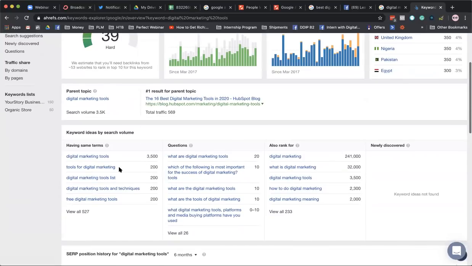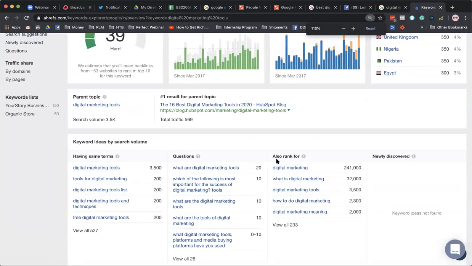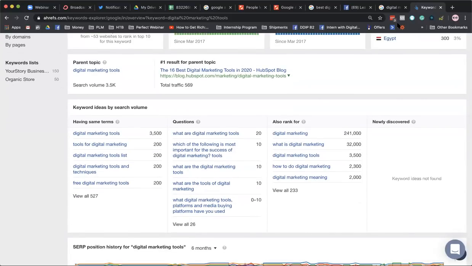Here I can also see other keyword variations: digital marketing tools, tools for digital marketing, tools list. All these are things that I need to go ahead and add. And these are the question type of keywords that people ask. What are digital marketing tools? What are the tools of digital marketing?